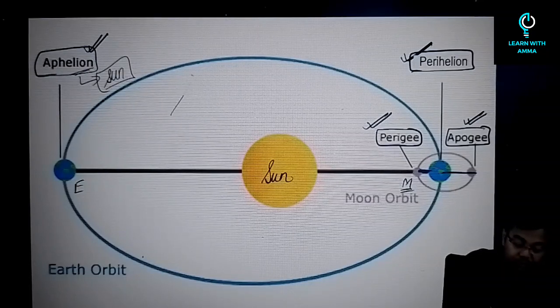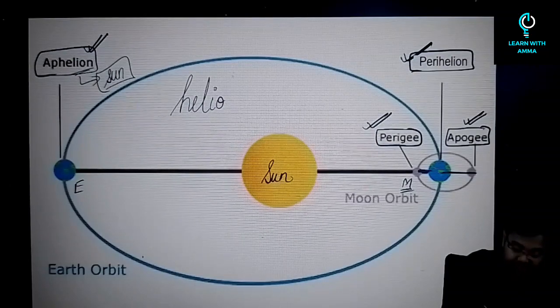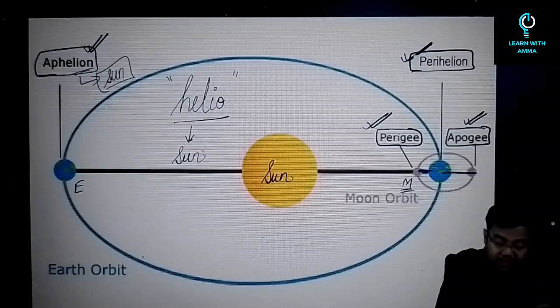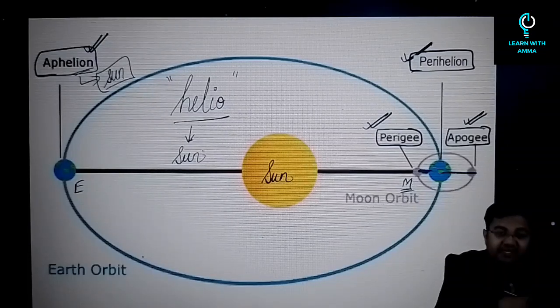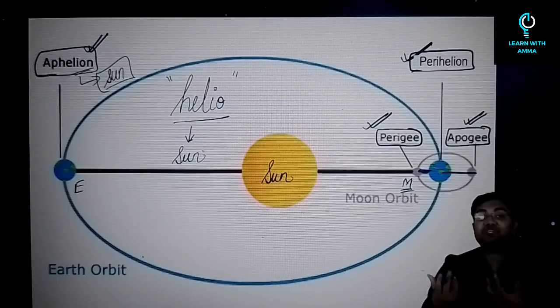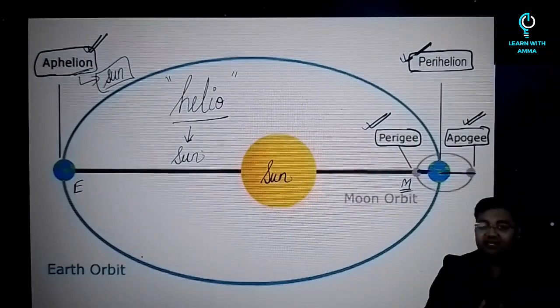And helion is used for the sun. So whenever you see these words, heli or helio, they always refer to the sun. Alright, so that's why helio is being used. And when we say heliocentric, we mean that at the center you have the sun.